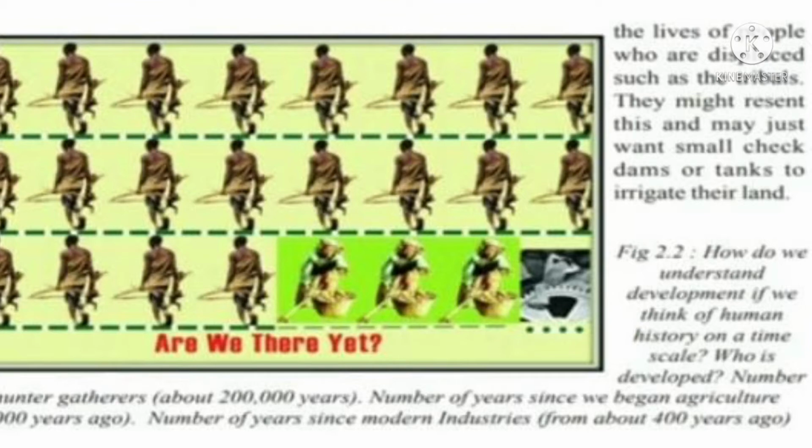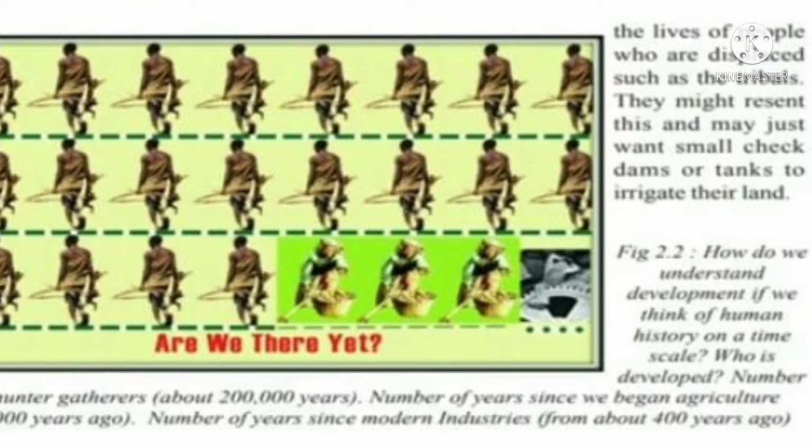The number of years since modern industries started is 400 years ago. When we look at this picture, we observe clearly that development came slowly. It is not in 1 day or 1 second. Development came very slowly.